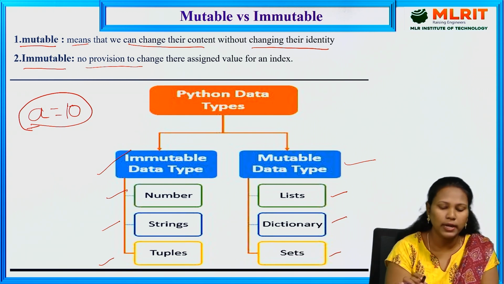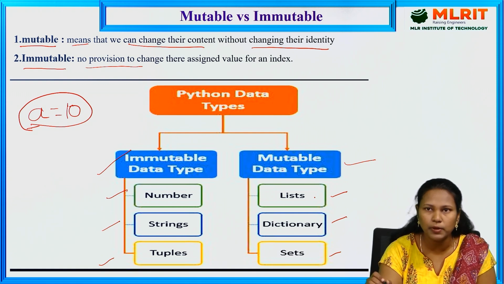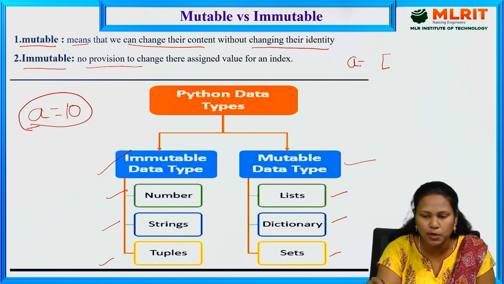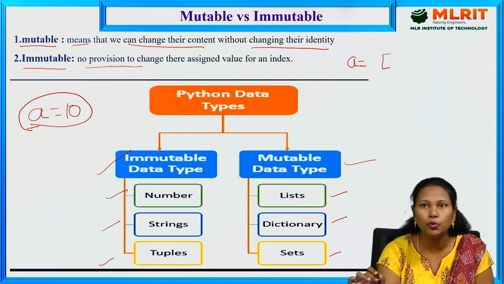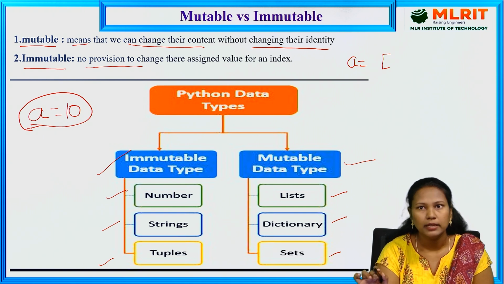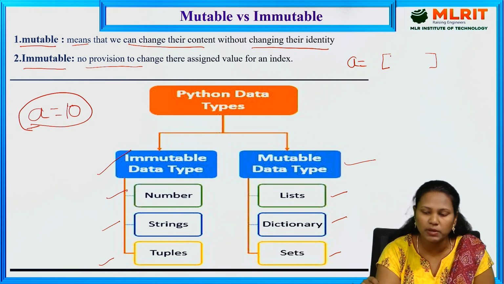In mutable data types, we see the list first. For example, in Python, if you want to declare a list, we have to use square brackets. I am declaring my list A is equal to. The list contains a group of values, and it can be a combination of data types: a string, an integer, a float, whatever the data type. But it is declared as a list, so we have to specify it in square brackets only. A is equal to, I am giving some values: 1, 2, 3.